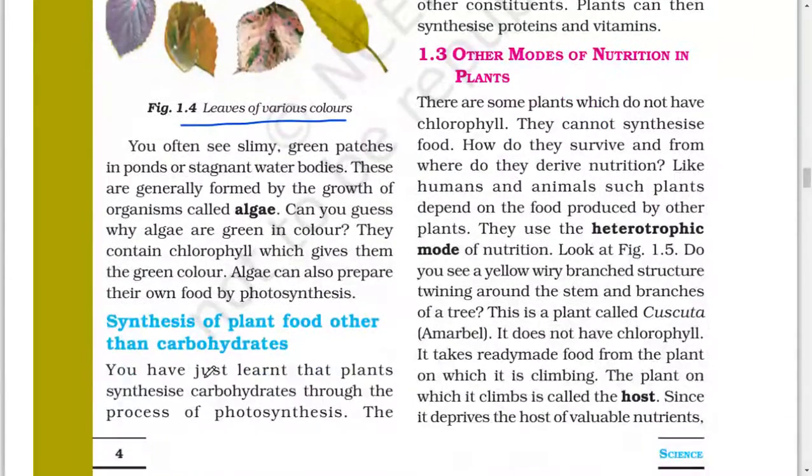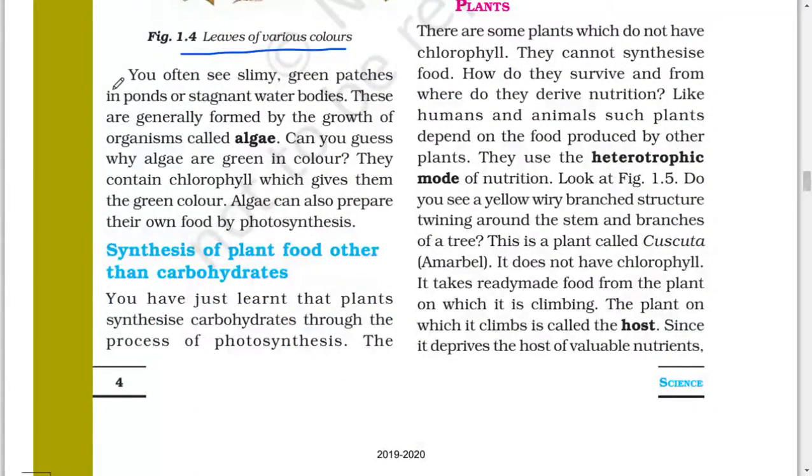You often see slimy green patches in ponds or stagnant water bodies. These are generally formed by the growth of the organisms called algae. Can you guess why algae are green in color? They contain chlorophyll, which gives them the green color. Algae can also prepare their own food by photosynthesis.